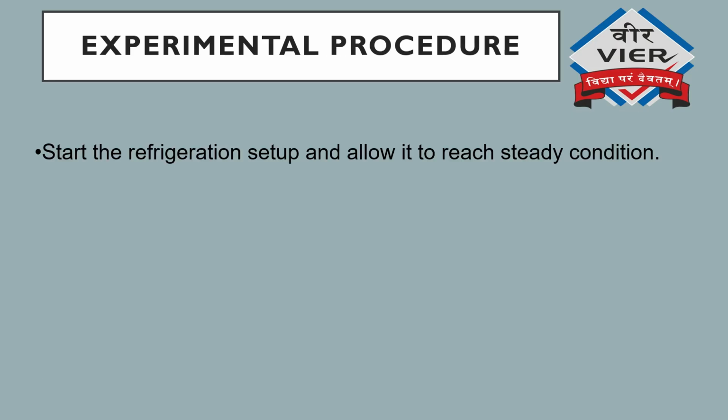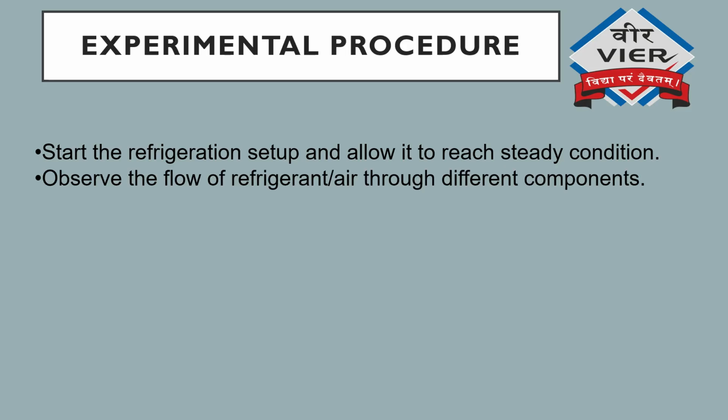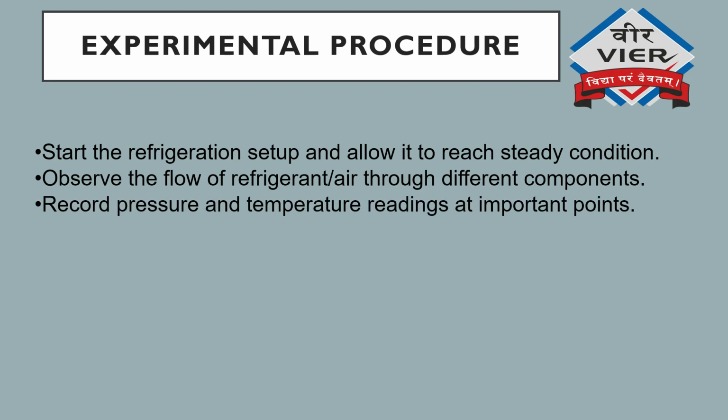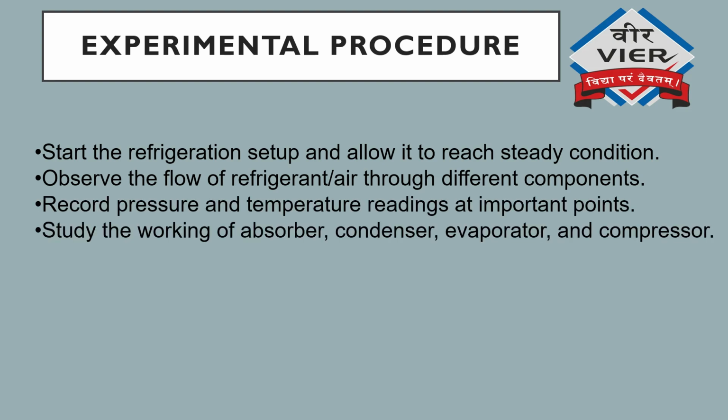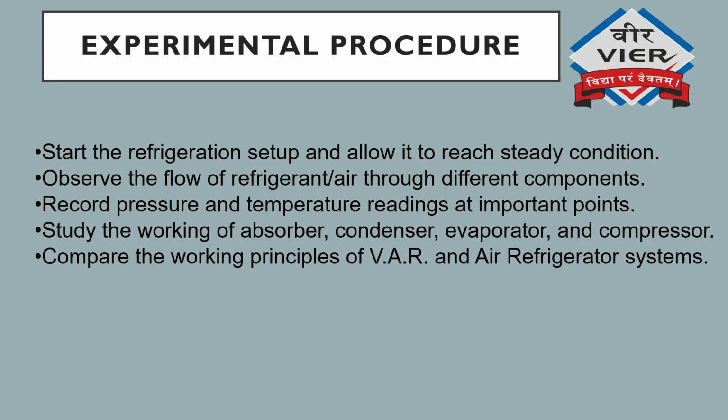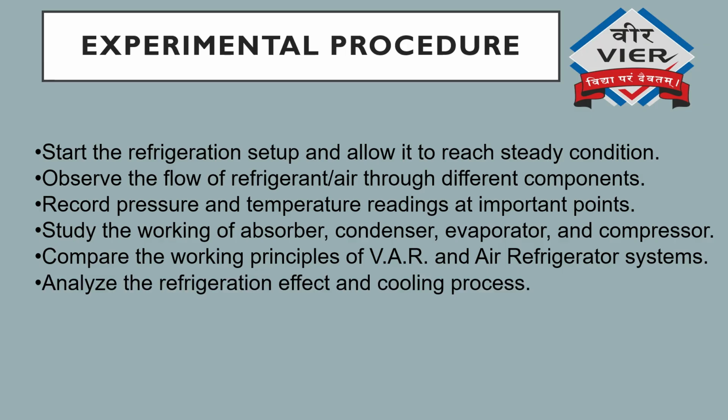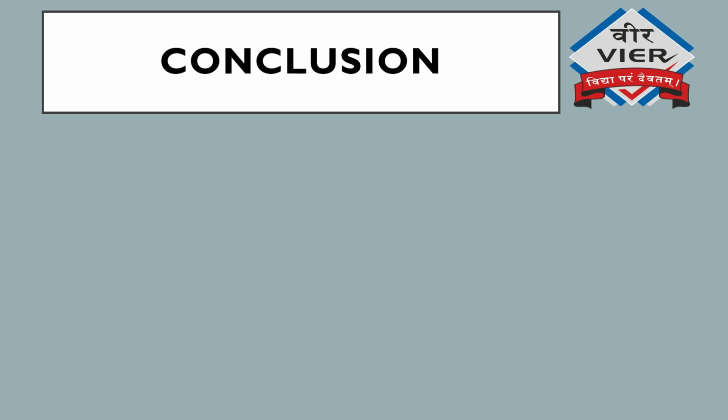Experimental procedure: start the refrigeration system and allow it to reach steady condition. Observe the flow of refrigerant air through different components. Record pressure and temperature readings at important points. Study the working of absorber, condenser, evaporator and compressor. Compare the working principle of VAR and air refrigerator system. Analyze the refrigeration effect and cooling process.